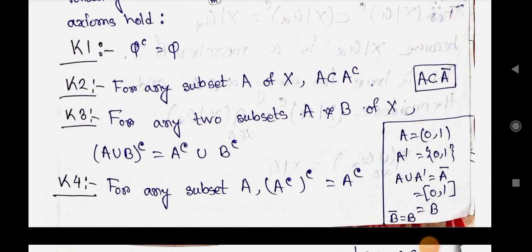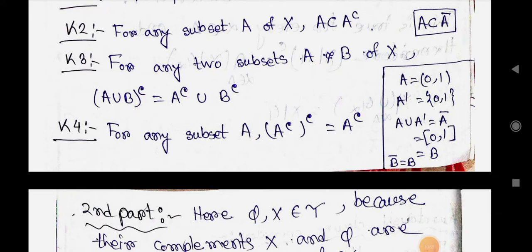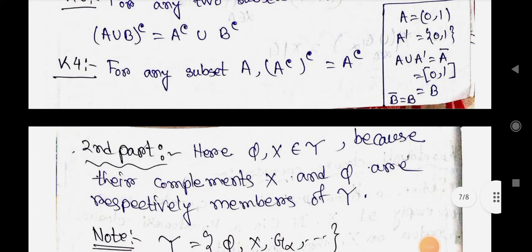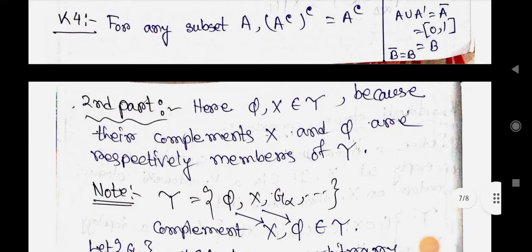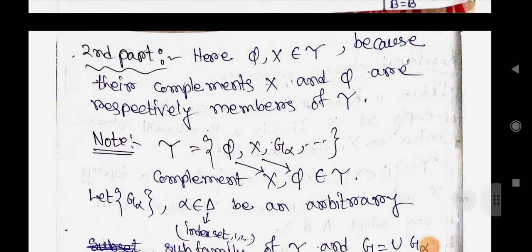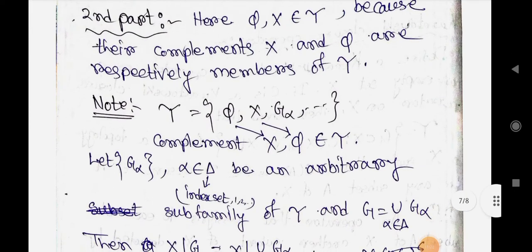K1: phi C equals phi. K2: for any subset A of X, A is a subset of AC. K3: for any two subsets A and B of X, the closure of A union B equals AC union BC. K4: for any subset A, AC whole C equals AC. Now for the second part, here phi and X belong to tau because their complements X and phi are respectively members of tau.